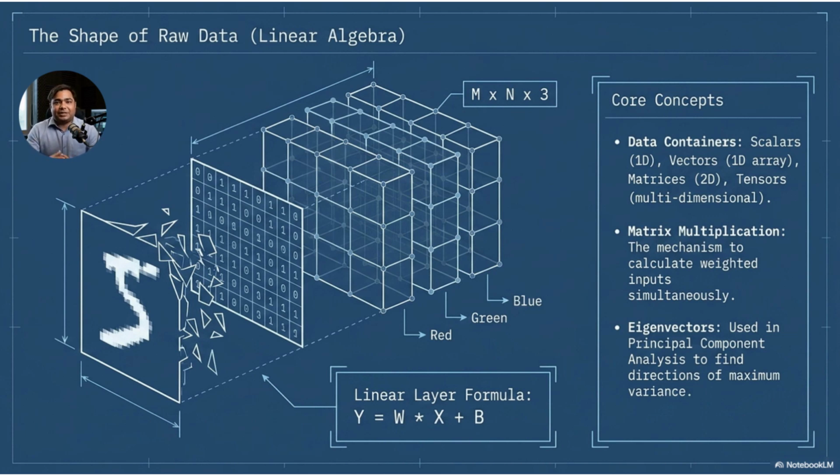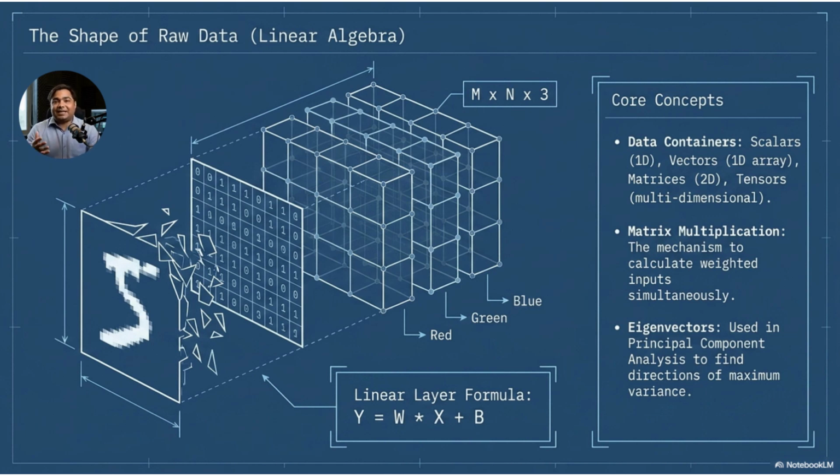A higher dimensional data structure is called a tensor. Deep learning models use tensors heavily because modern data can have many dimensions. For example, a color image is not only width and height, it also has color channels. A video has width, height, color channels, and time. This becomes a tensor.